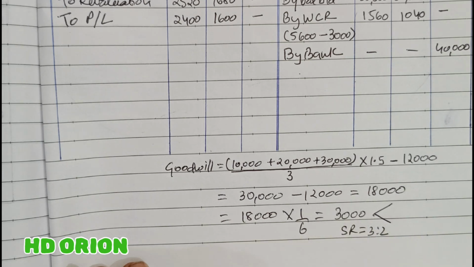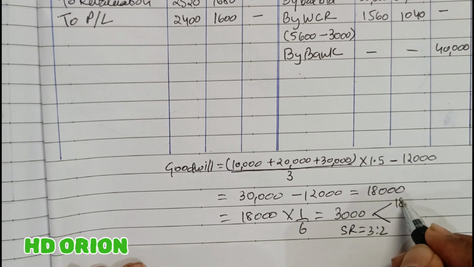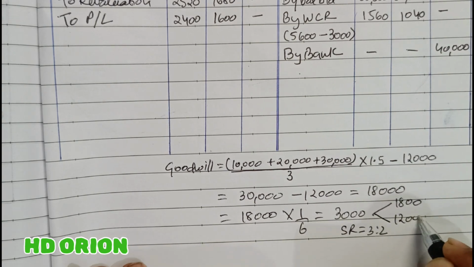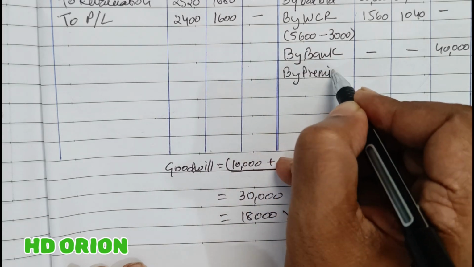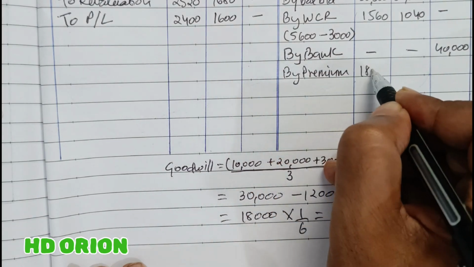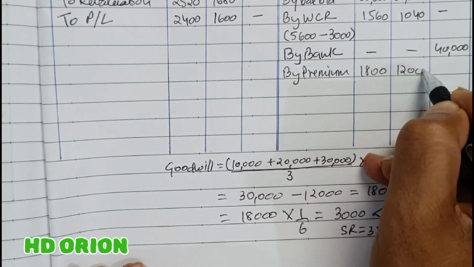So it will be paid to the old partners in the sacrificing ratio, which is 3:2. So 3,000 rupees, 1,800 and 1,200. So here we will write by premium for goodwill 1,800 and 1,200.